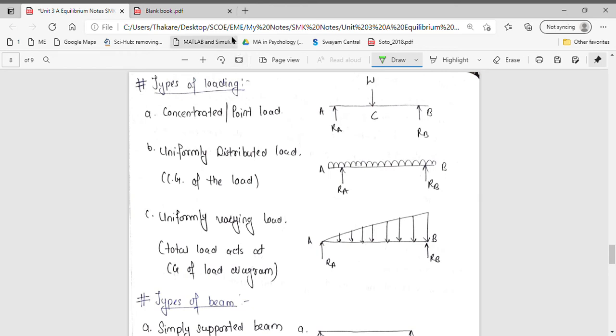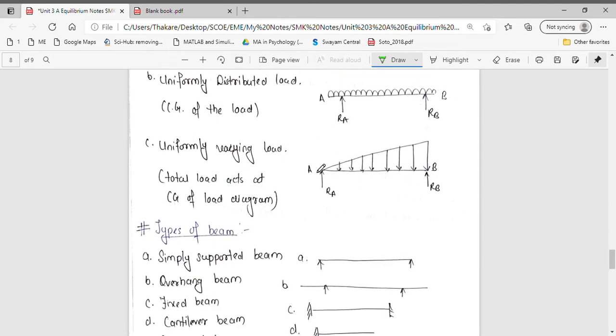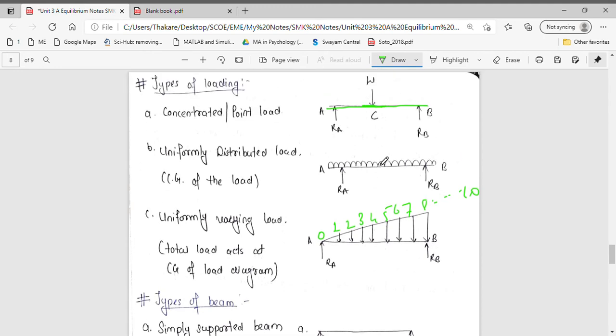Then we discussed types of loading. Concentrated load, when the area on which load is acting is very small as compared to the entire area of the object. Uniformly distributed load is when the load is uniformly distributed throughout the length of the beam. And uniformly varying load, when the load is 0 at a point, then 1 at 1 meter, then 2 at the next meter, 3, 4, 5, 6, 7, 8 and so on. When it is varying uniformly, that is your uniformly varying load.